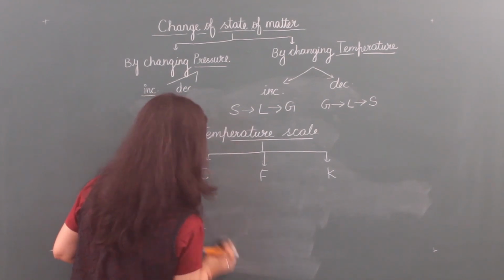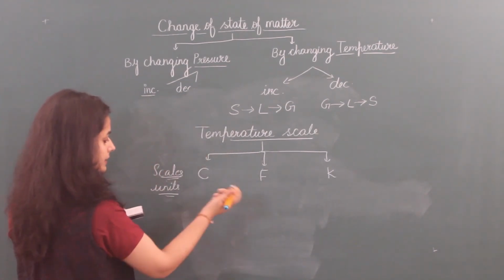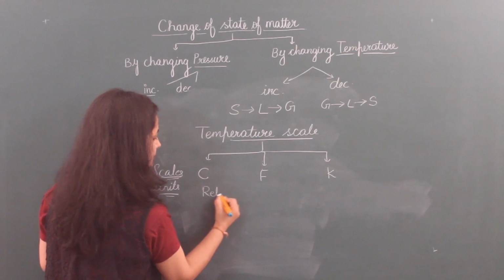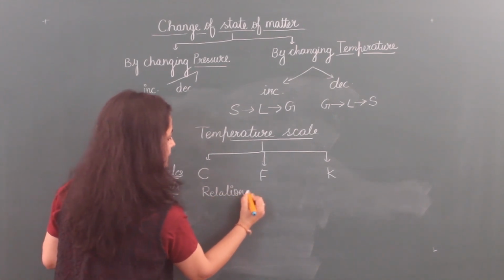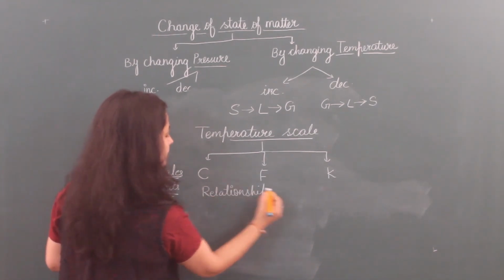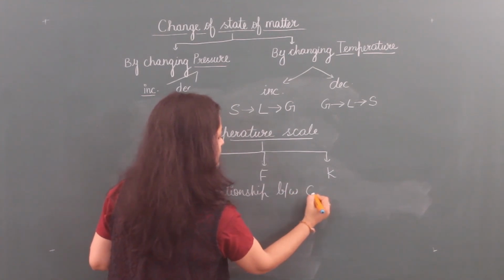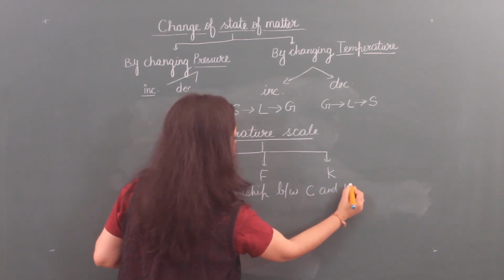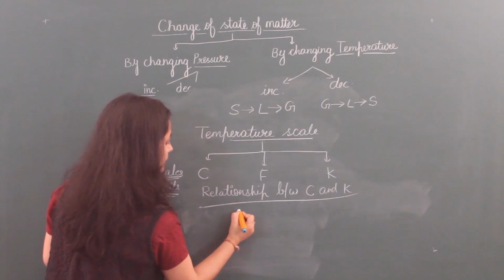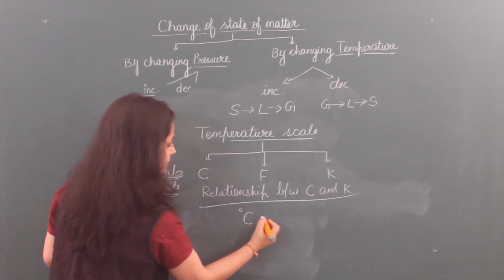So from here the relation comes between the Celsius and Kelvin scales. What is the relationship between Celsius and Kelvin?